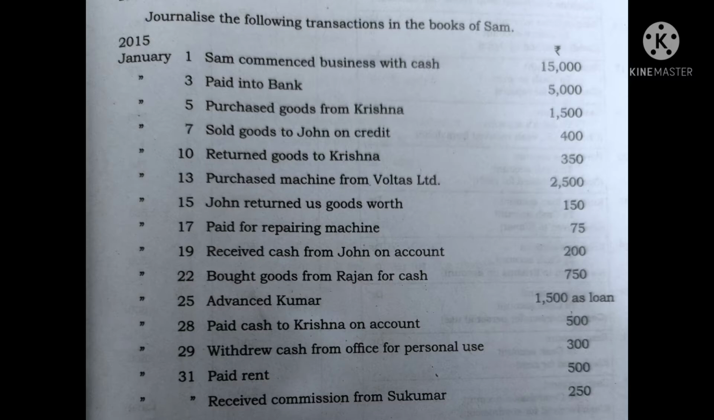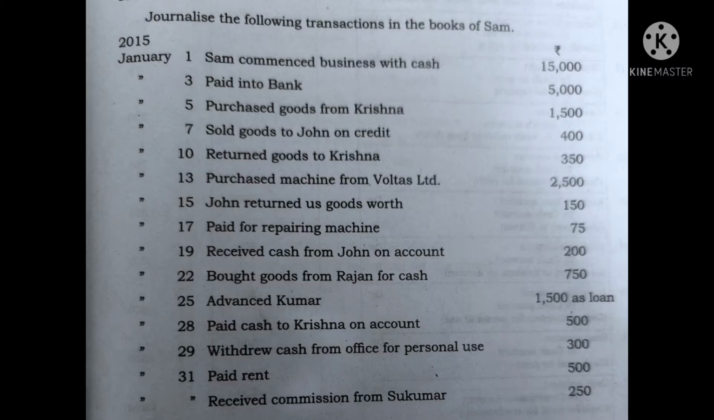So let us start with one example which will be on your screen now, which has some 10 to 15 transactions, and it is for the month of January 2015. So we will pass the entries one by one. First it says Sam commenced a business with cash rupees 15,000 on 1st January. For that we should have columns: date, particulars, LF, debit amount, credit amount.